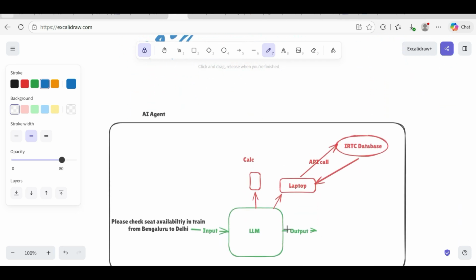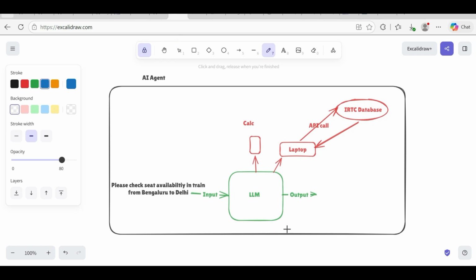Next we'll discuss AI agents. If you give any question as input, here also the LLM is fed with data, by default till 2025, whatever data you have fed to the LLM. Now when you ask any question, first it will check from here. And you attach this LLM with different tools also. Say for example, here I have added a tool called calculator and one more tool called laptop.